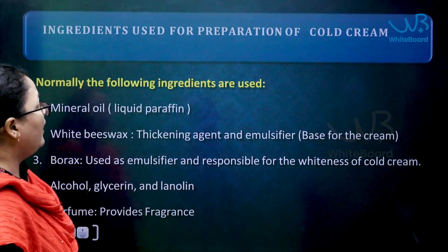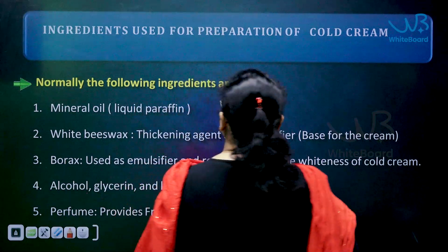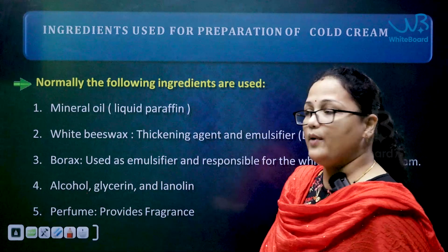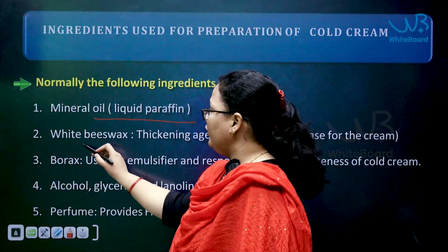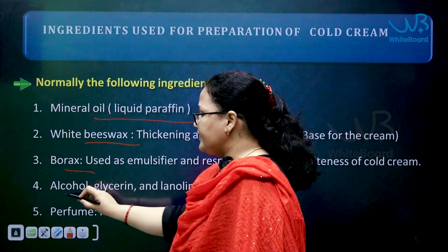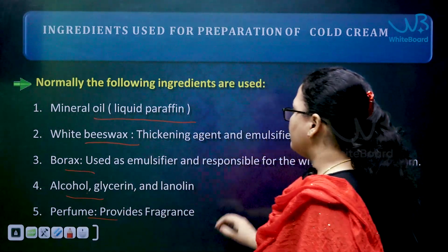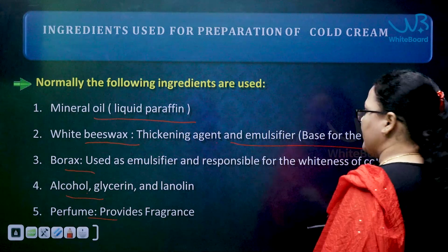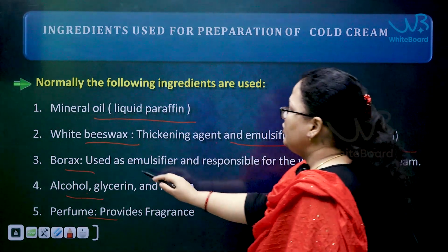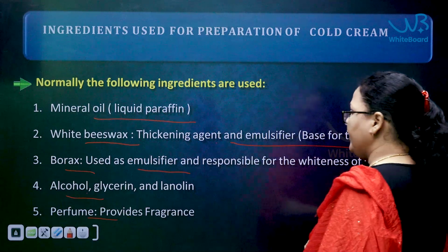Next, coming to the agents or the ingredients which are used in the preparation of this cold cream, the first one is mineral oil, the other synonym is liquid paraffin, then white beeswax, borax, alcohol and perfume. So, this is the purpose of adding white beeswax: it acts as a thickening agent and emulsifier. Next, coming to the borax, it acts as an emulsifying agent.